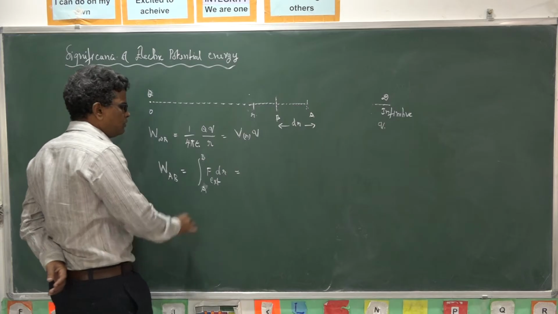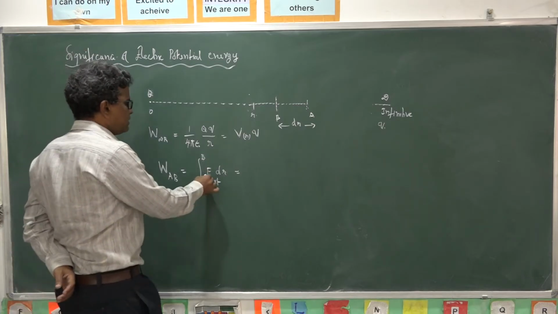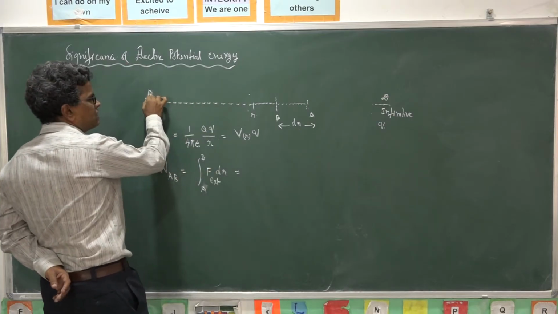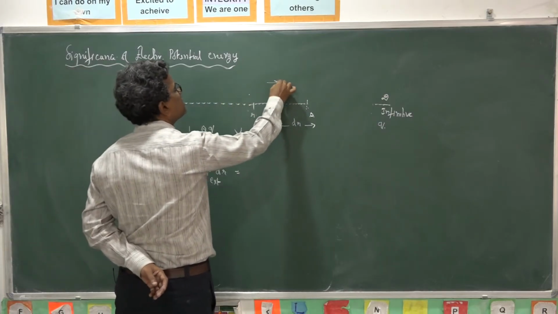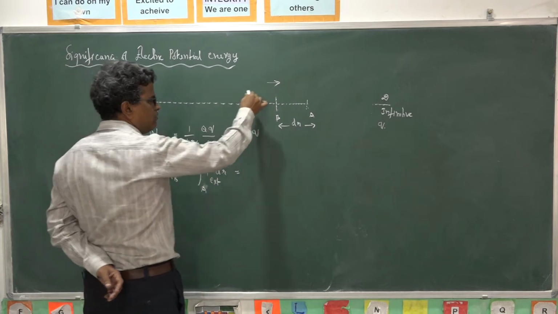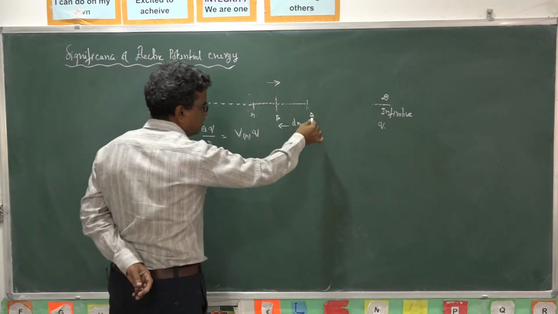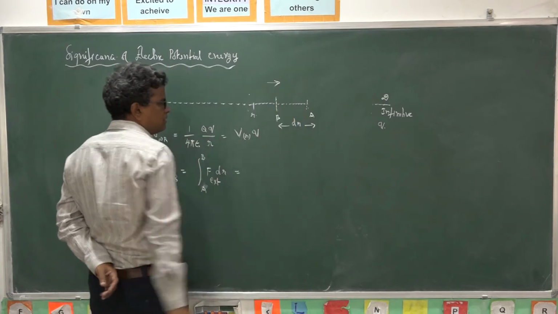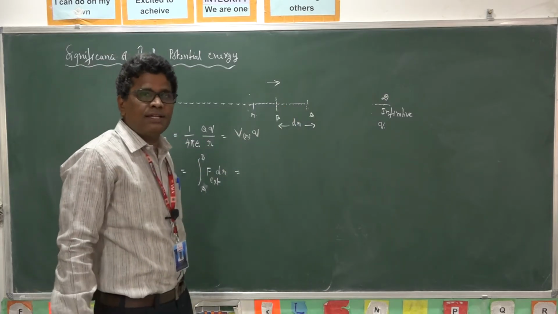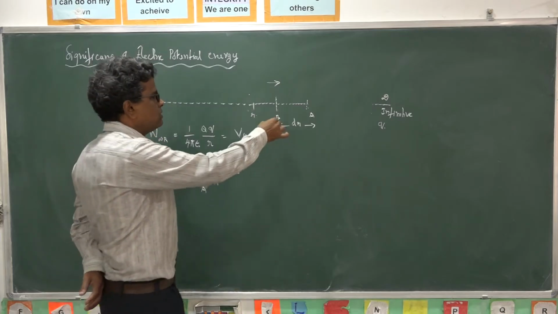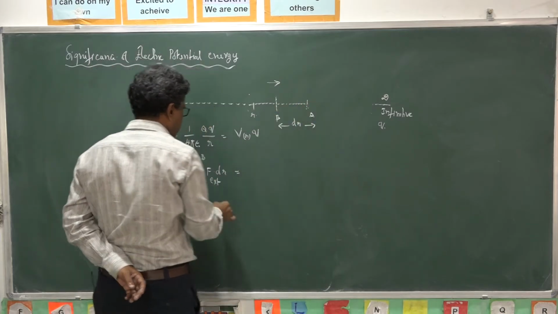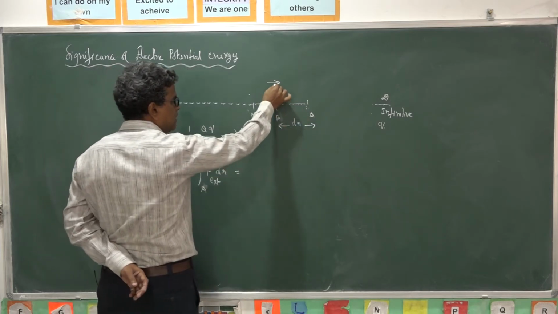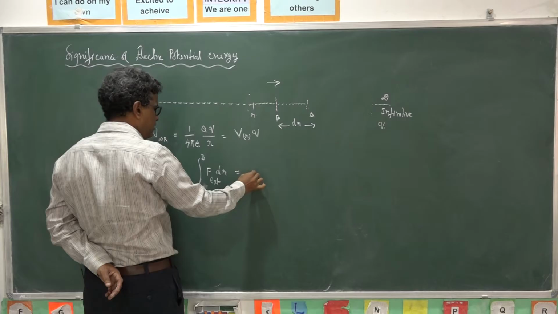The external force is opposite to the field. Because of this charge, the field will act in this direction, so we are doing work against the field. To bring the charge without acceleration, that means slowly from A to B, you should apply an equal amount of force to that applied by the field.